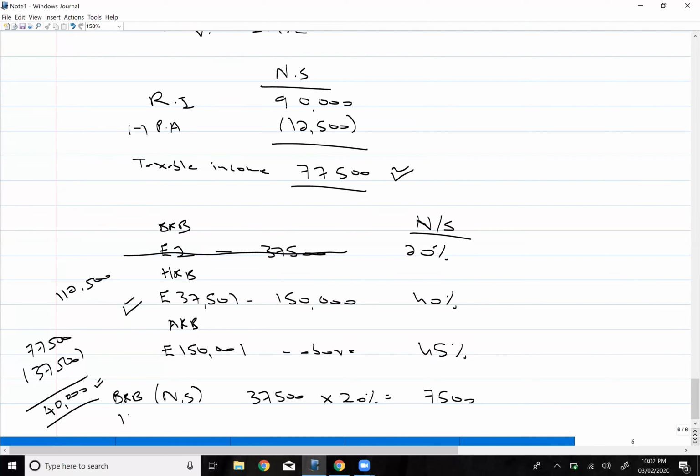So in the higher rate band, non-saving income, on this 40,000 you will pay tax at the rate of 40%, which is going to be 16,000.